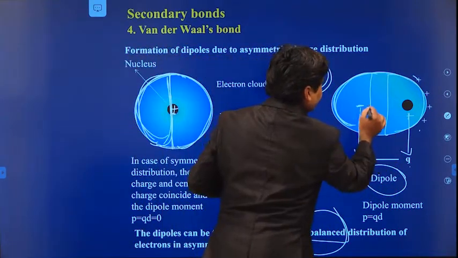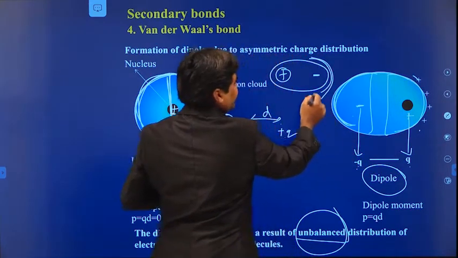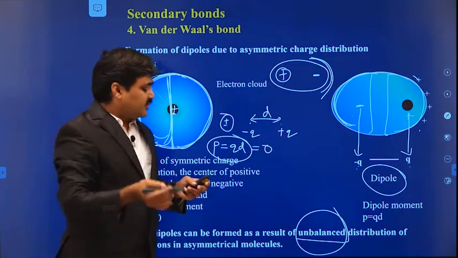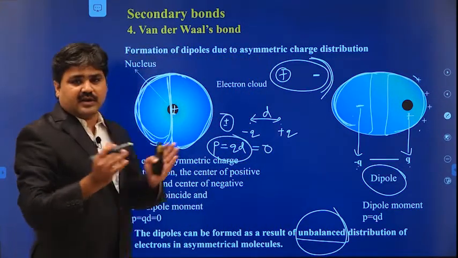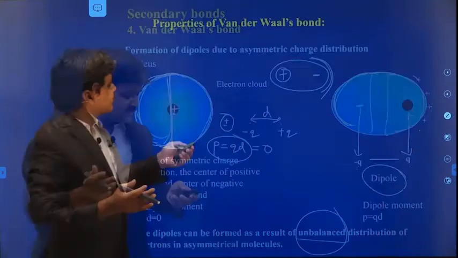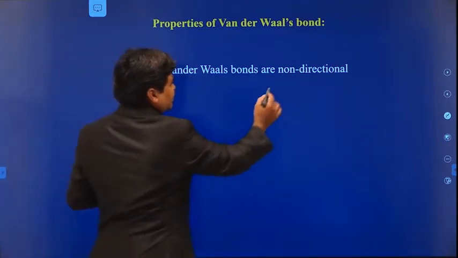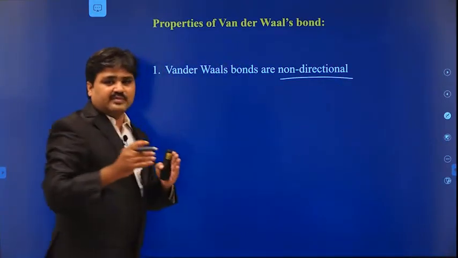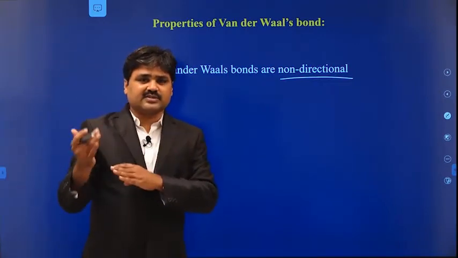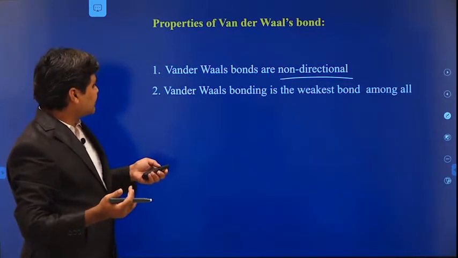At some instant of time, all the negative charge may come on this side, and at some other instant, all the negative charge comes on the other side. Due to this, dipoles are forming and they are changing with time. These are called fluctuating dipoles. Okay, these are the properties of the van der Waals bond. These van der Waals bonds are non-directional in nature, because sometimes dipoles form on the other side and the polarity gets reversed. So it has no particular direction.